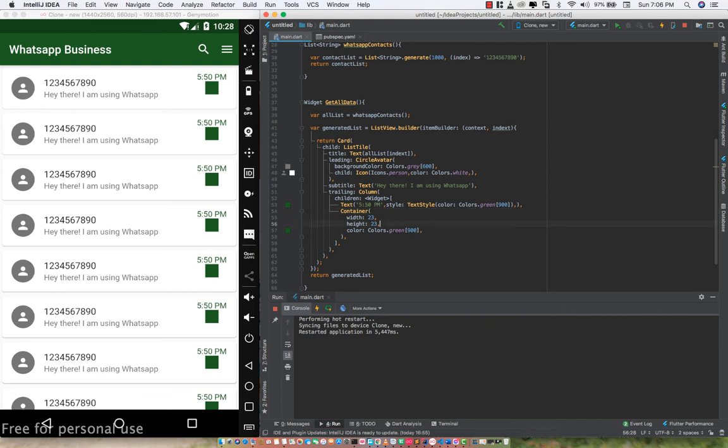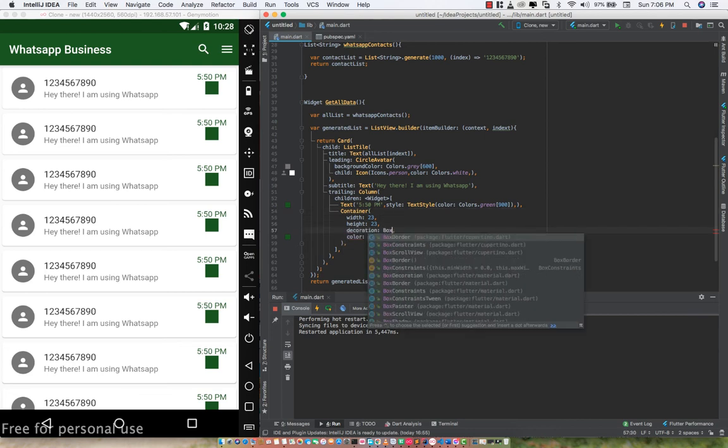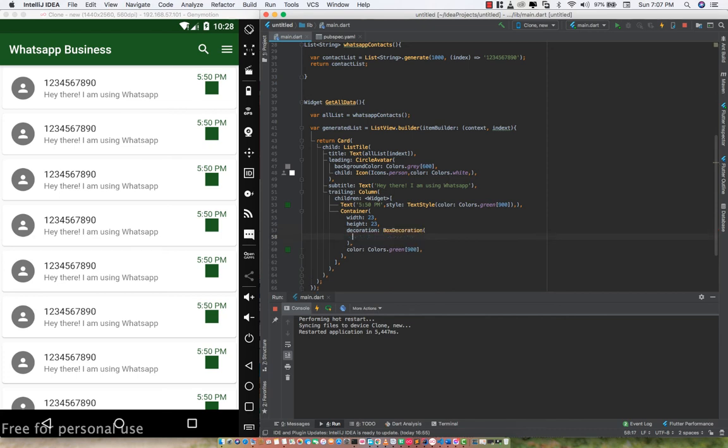Now let's try to add a decoration. So a decoration is going to be the BoxDecoration, and within this box decoration I'm going to set up a border radius, and that is going to be BorderRadius.circular, and for this circle I'm just going to choose maybe 200. Because I have the color outside the decoration, it is going to throw an error, so I just have to cut this and paste it right in here. Okay, so when I reload again, you can see that I have this nice container, and it's very, very spherical, right?